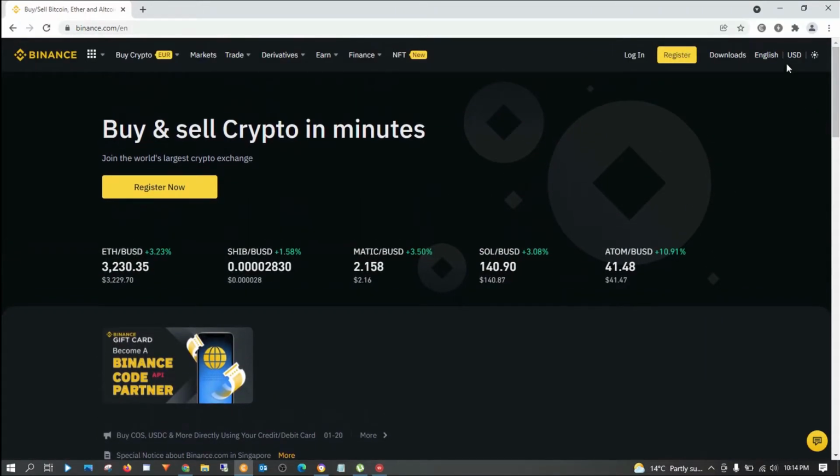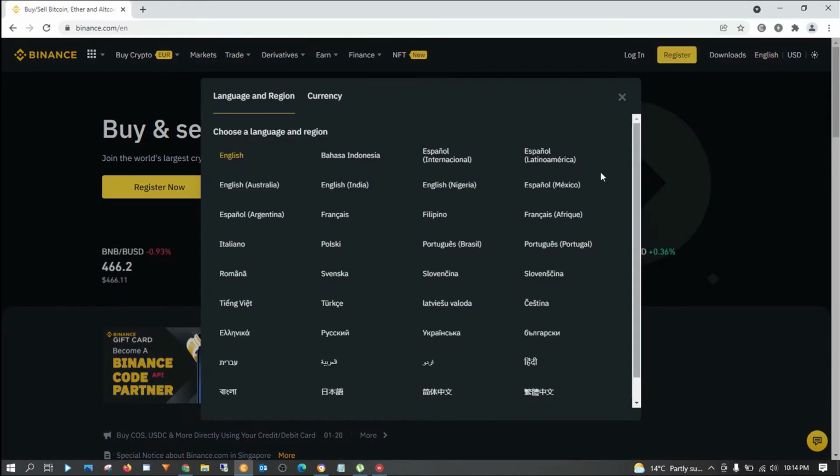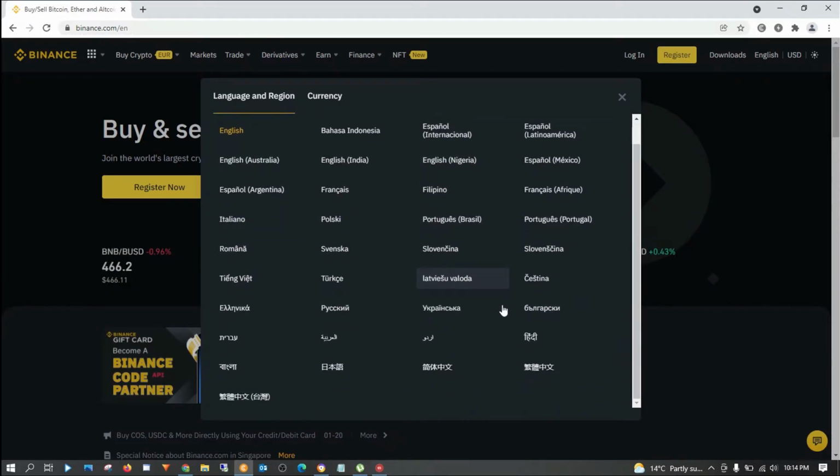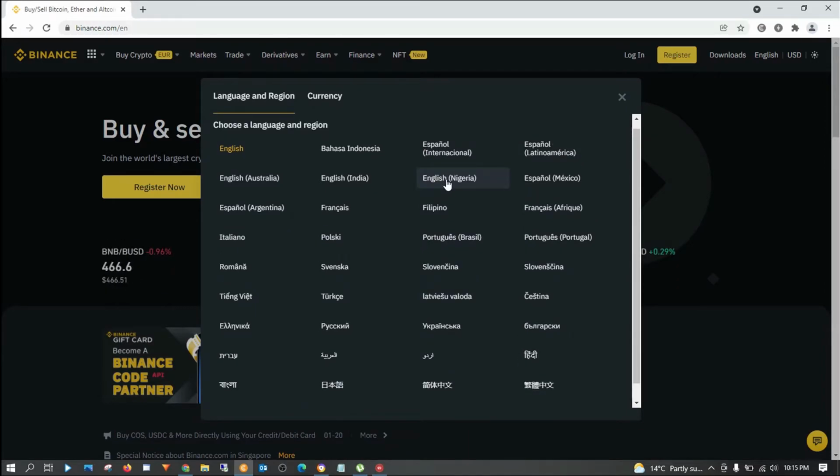Now there is another option here. You can also change the language from English to whatever language you want, because some people are not comfortable with English. So if you're from Italy, you can change to Italiano, Romana, Svenska, Polski, Filipina, and all these. If you're from those countries, you can choose whatever language you like from here.